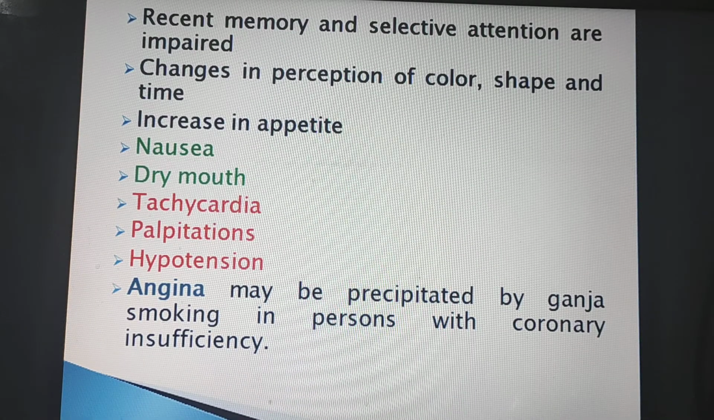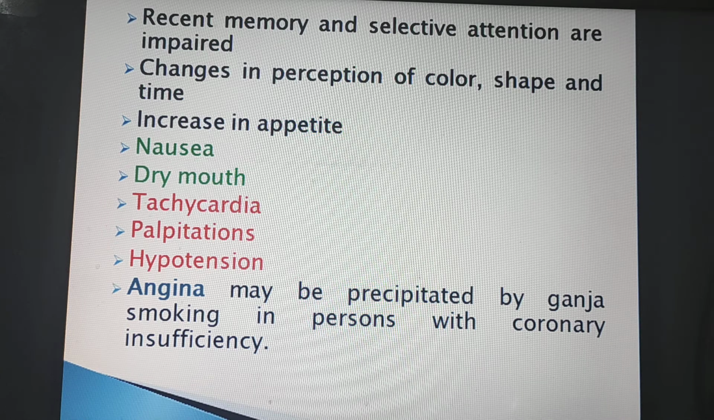Recent memory and selective attention are impaired, but distant memory remains unchanged. Changes in perception of color, shape and time, increase in appetite, nausea, dry mouth, tachycardia, palpitations, hypotension. Increase in appetite is another reason why a person wants to take this bhang ki goli or any other preparation of bhang or cannabis again and again.